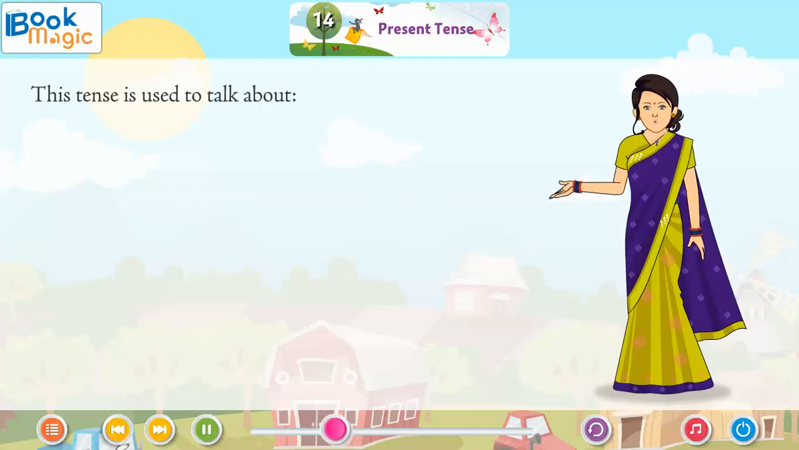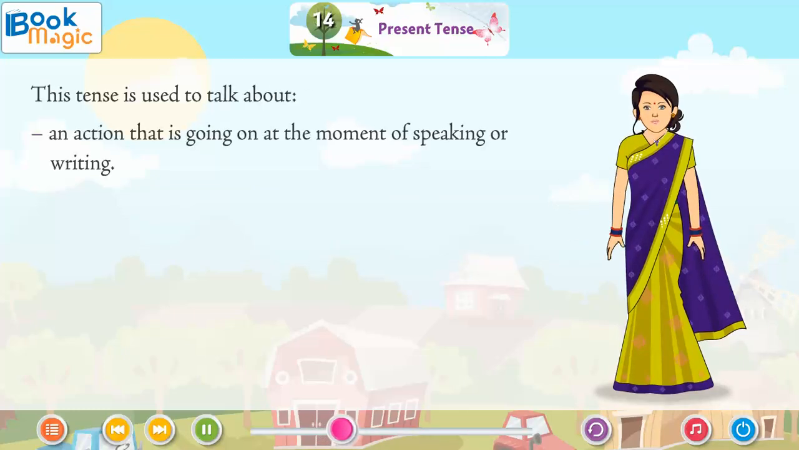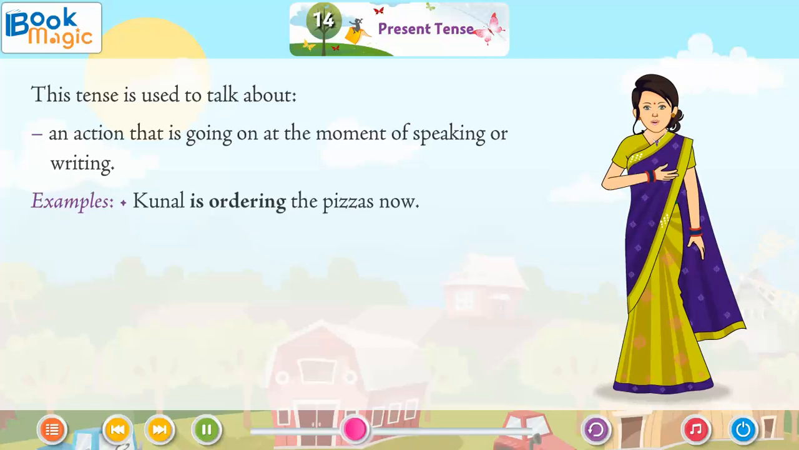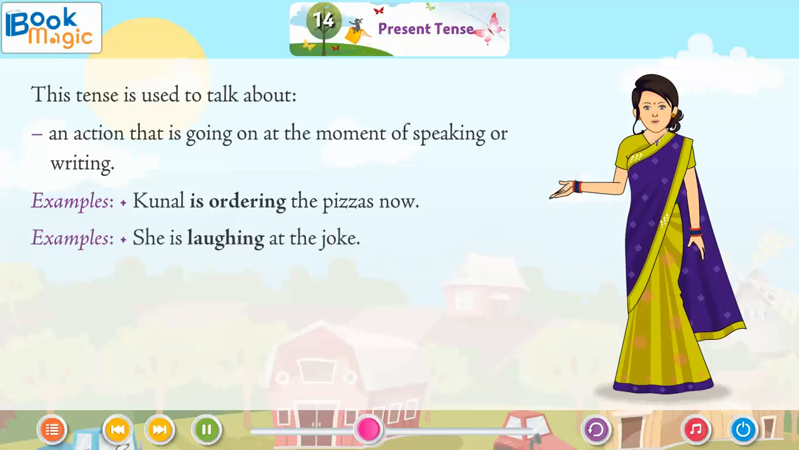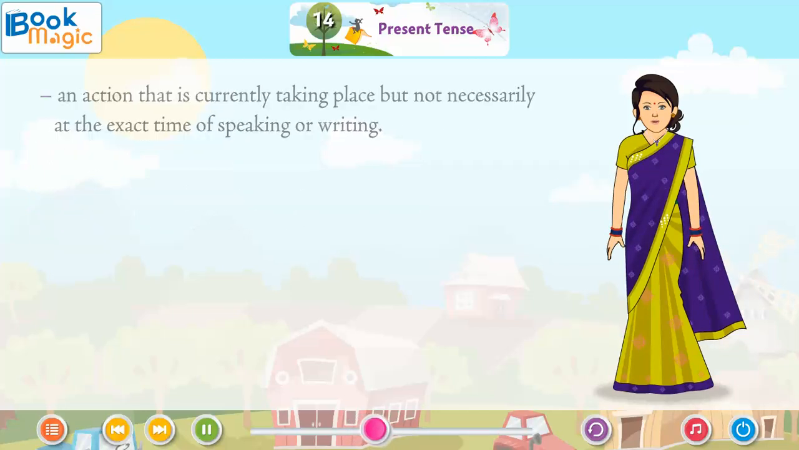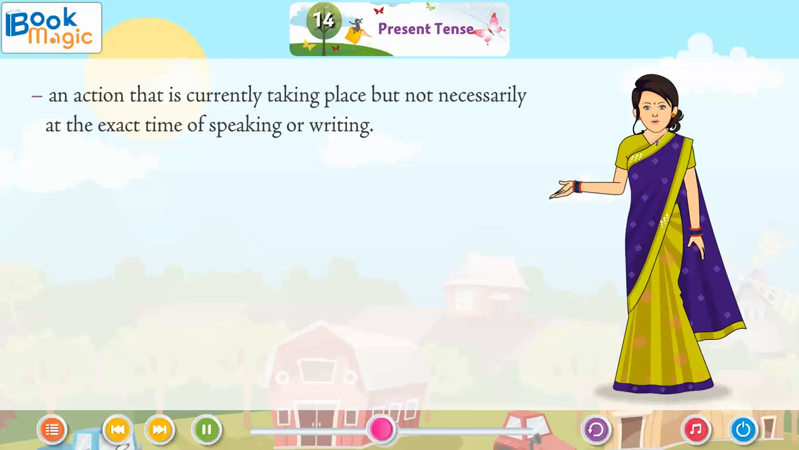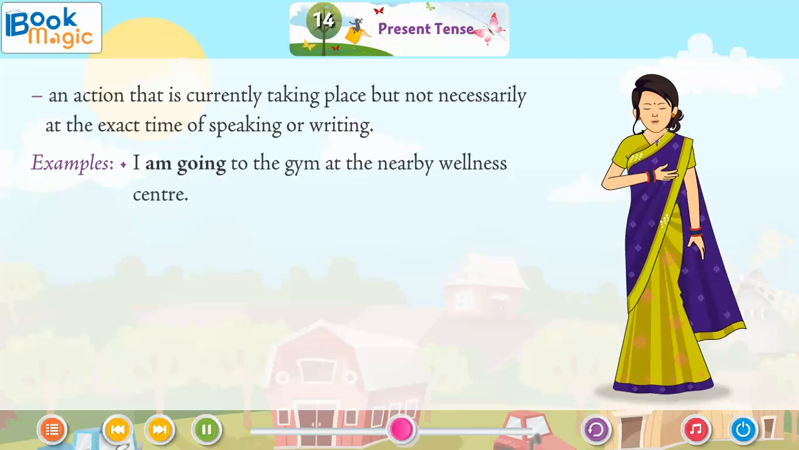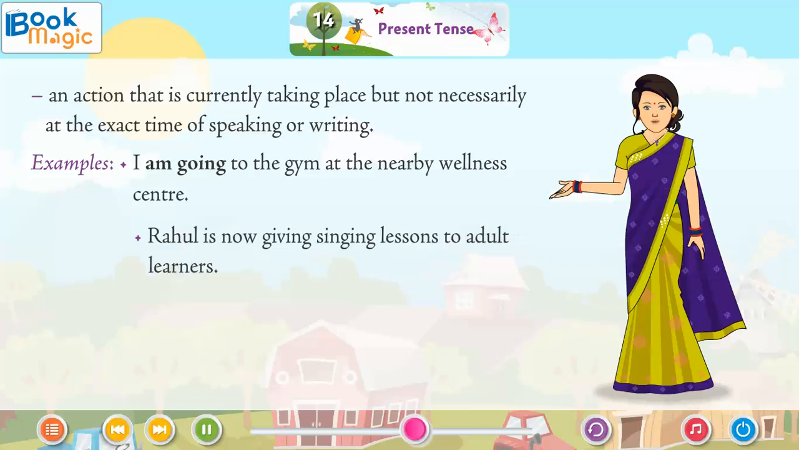This tense is used to talk about an action that is going on at the moment of speaking or writing. Examples, Kunal is ordering the pizzas now. She is laughing at the joke. An action that is currently taking place but not necessarily at the exact time of speaking or writing. Examples, I am going to the gym at the nearby wellness center. Rahul is now giving singing lessons to adult learners.